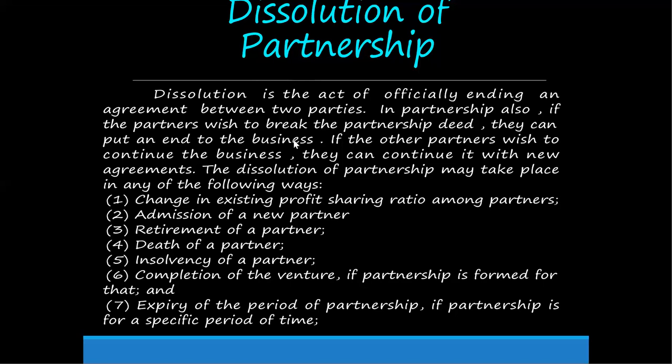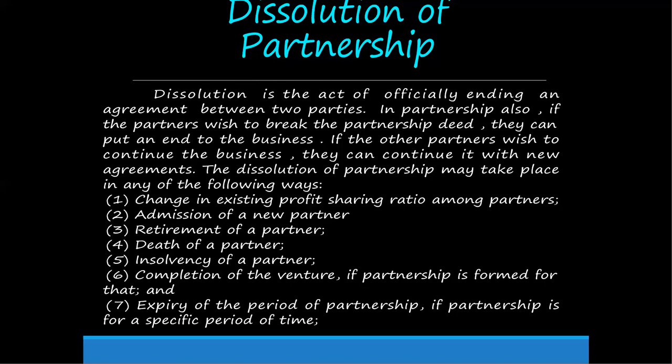For example, three people are running their business successfully, and only two people are not satisfied with that business. So the two people decided to wind up their company, and the remaining three persons also accept their decision. So all the five members are ready to quit their business after dissolution, after ending all those things.